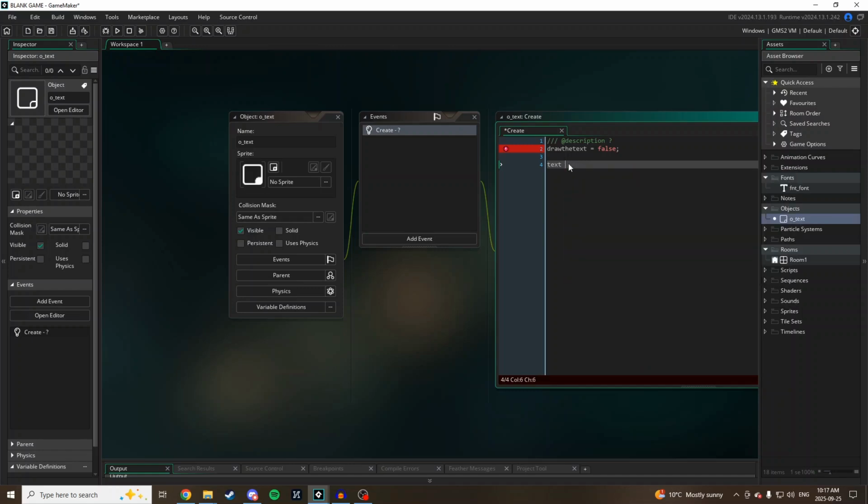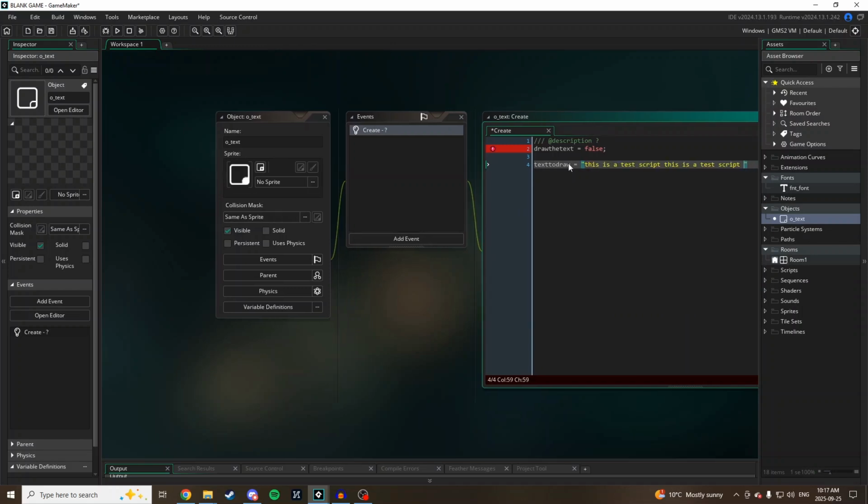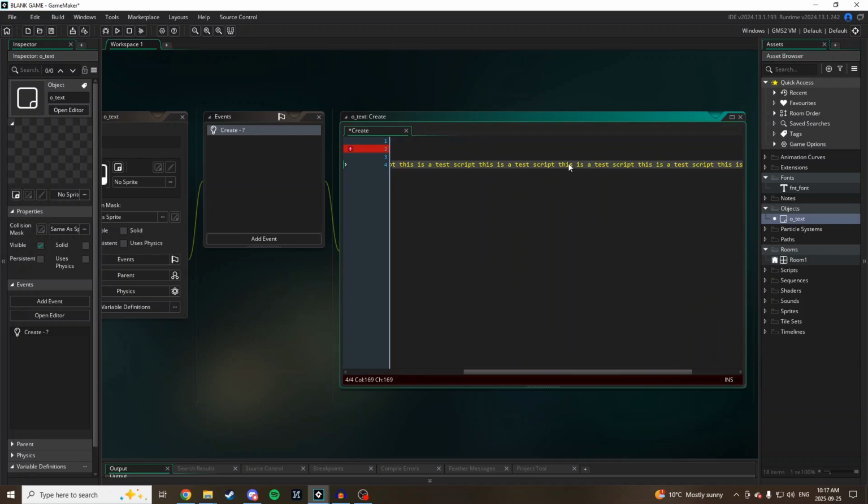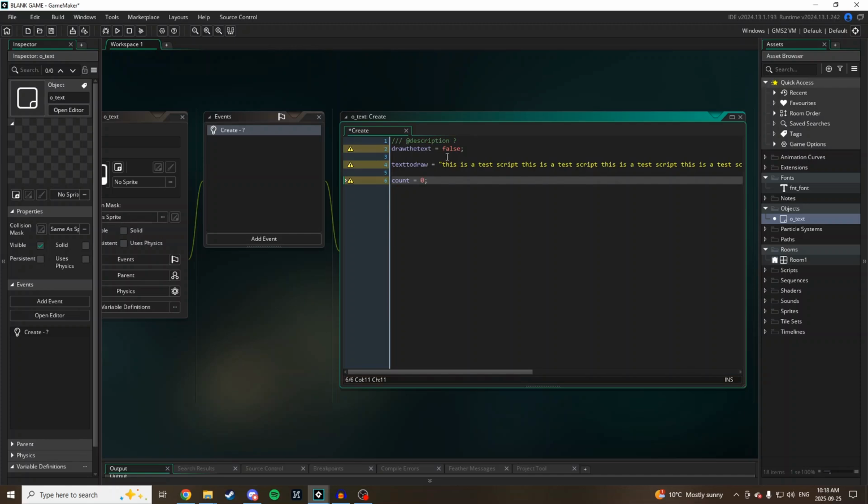Text to draw is going to equal "this is a test script, over and over and over and over and over again." And then finally, count. Count is the important one. You do not need to have text to draw, like your string, be in a variable like this. The important thing is that you have count.